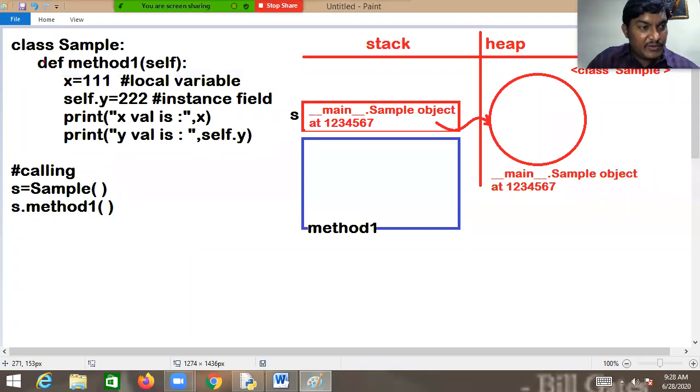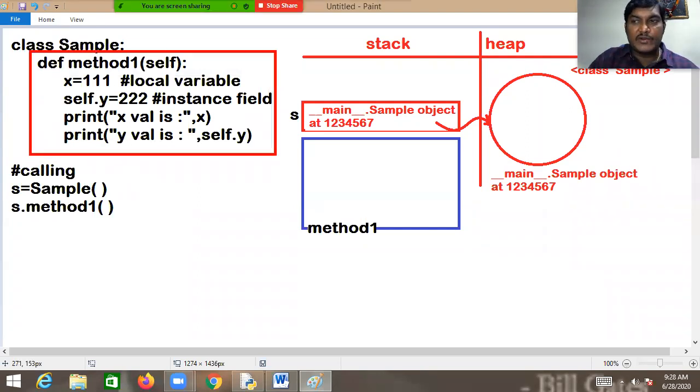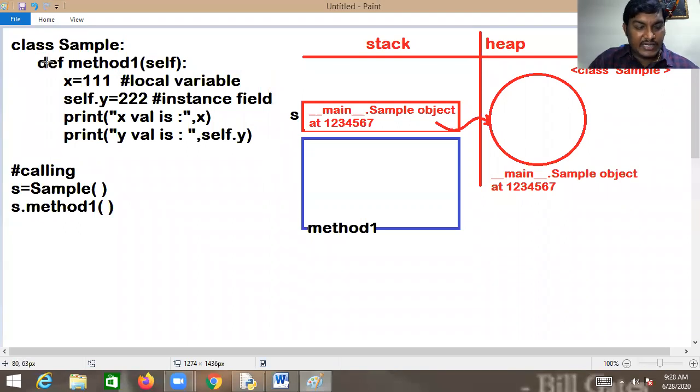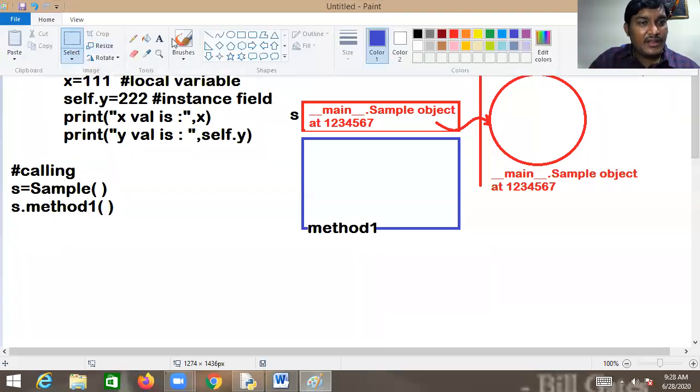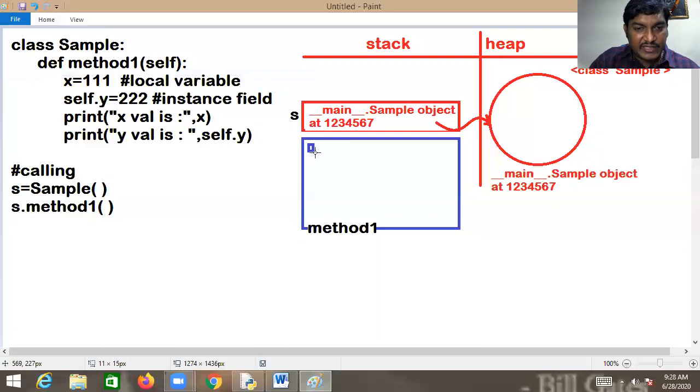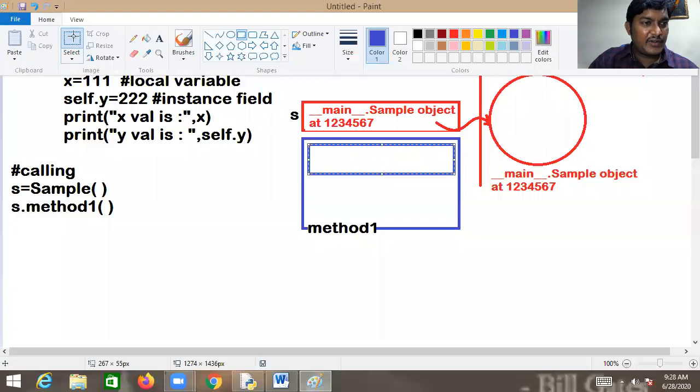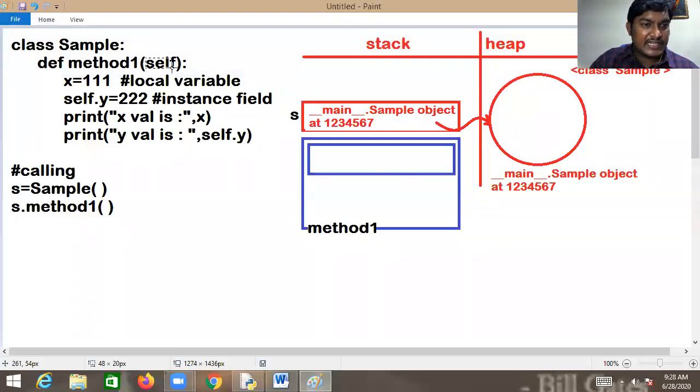If you notice only this particular piece, I'm requesting you all to notice it. What happened then? First, here we have self. Self acts as a local variable. So memory is allocated for self. Kindly understand this. Memory is allocated for self. Yes, this is what exactly happens, my dear friend.